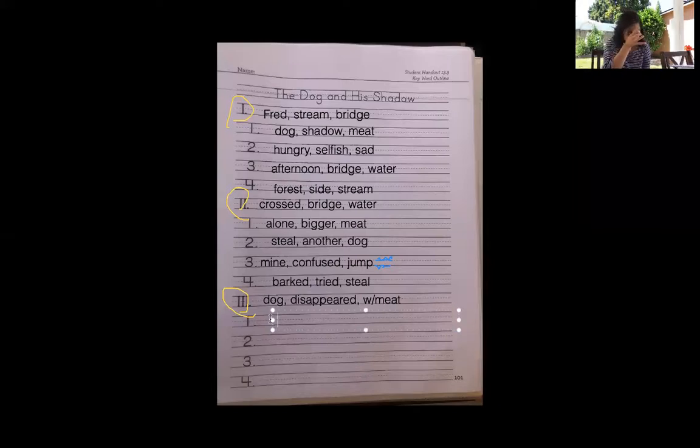Okay, so let's answer a couple more questions. How is the problem solved? Well, we just talked about it. Well, what was our problem? Remember, we look up here, what was our problem? Well, there was a dog, Fred, there's a shadow and there was a meat, and then it disappeared, right? So how is the problem solved? The problem was solved where there was no dog, exclamation mark, no, there was no dog.